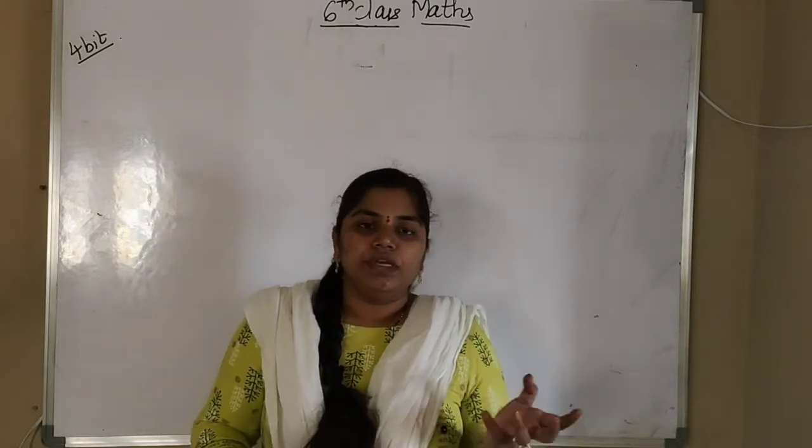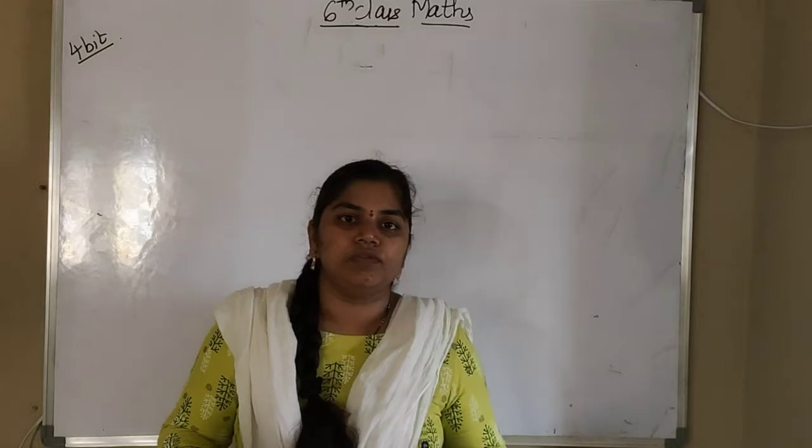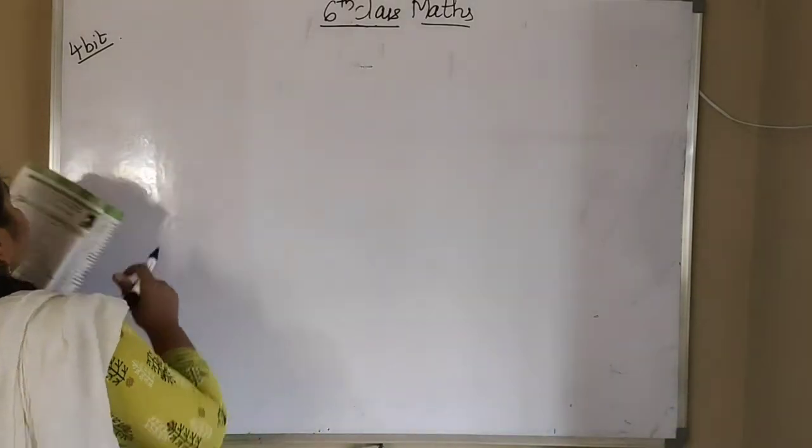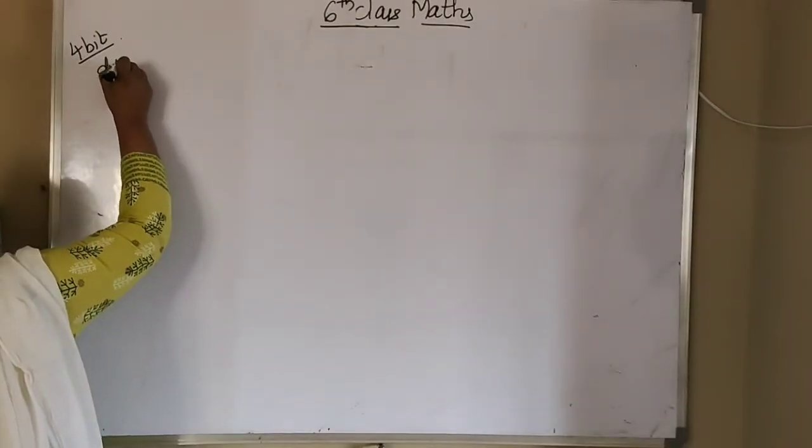Okay, so already we know what is divisibility rule of 4 and divisibility rule of 8. So first we will write the divisibility rules here. What is divisibility rule of 4?